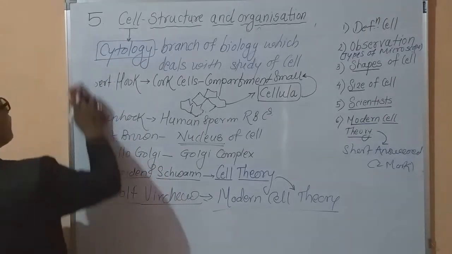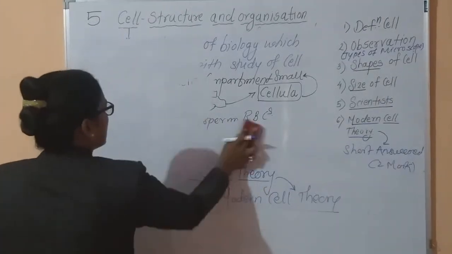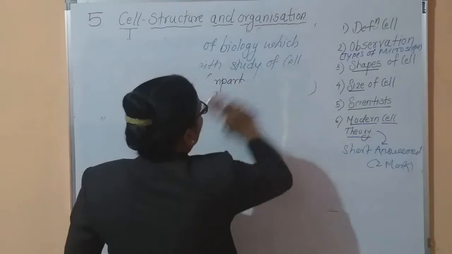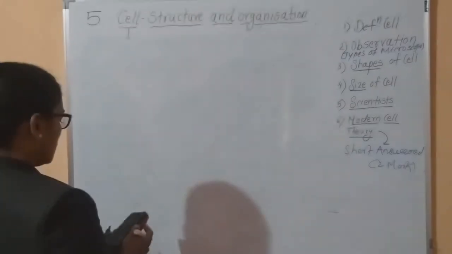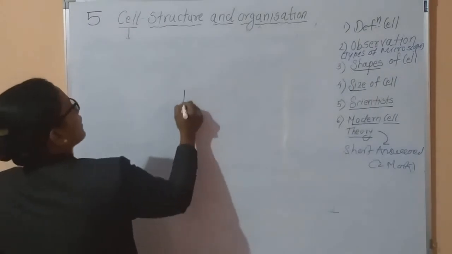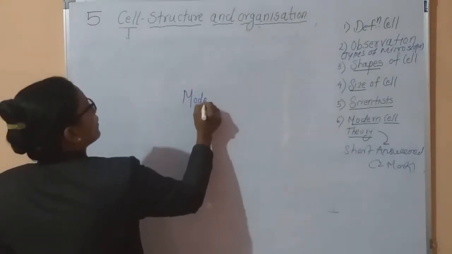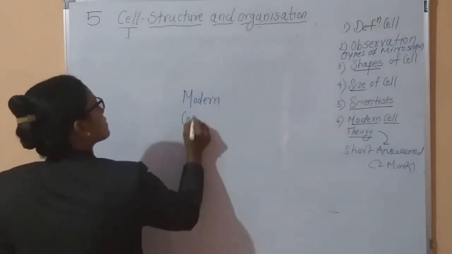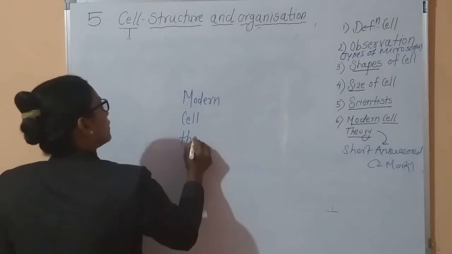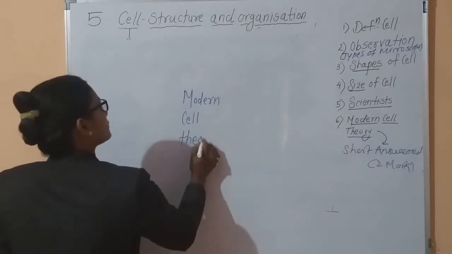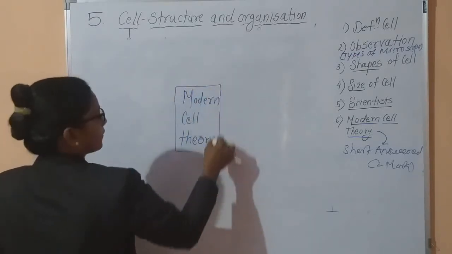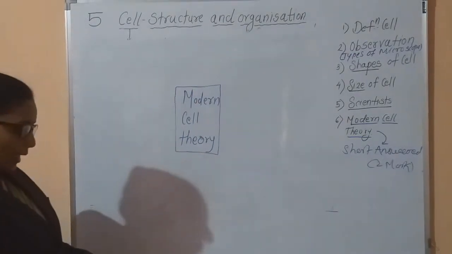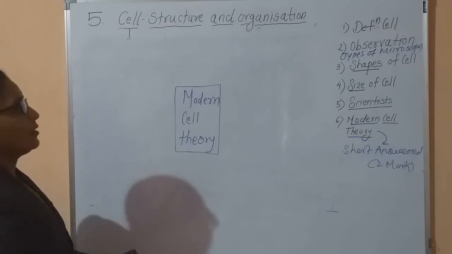The next point we are going to study is the modern cell theory. It is very important. There are certain points included in this theory.